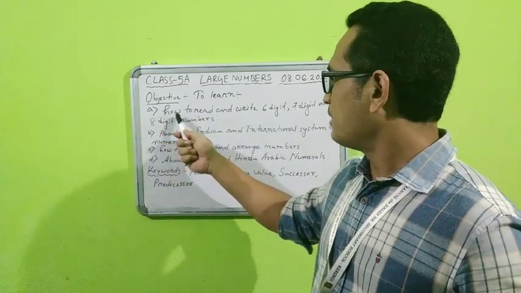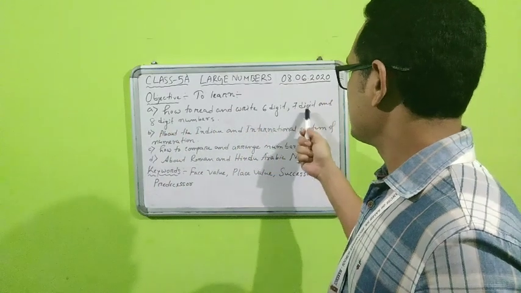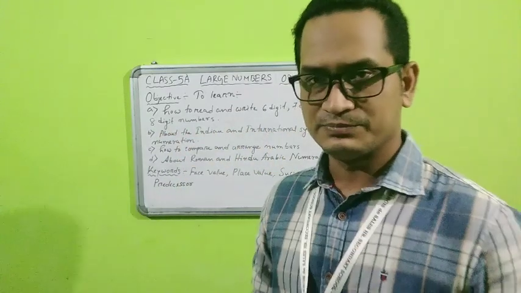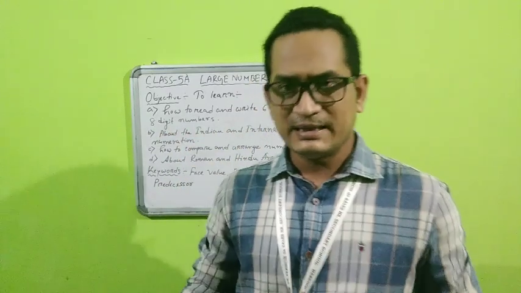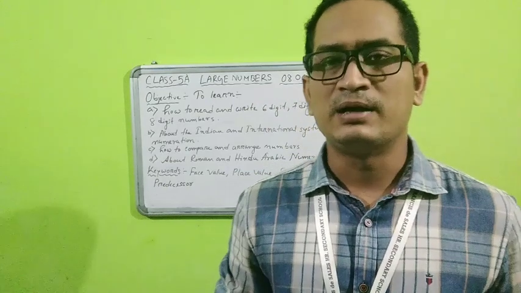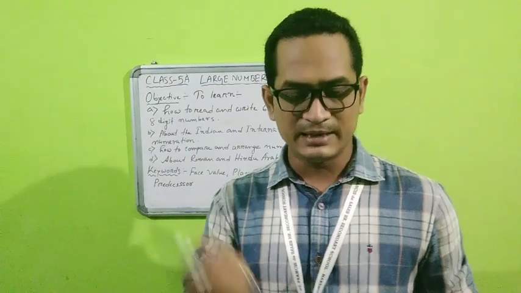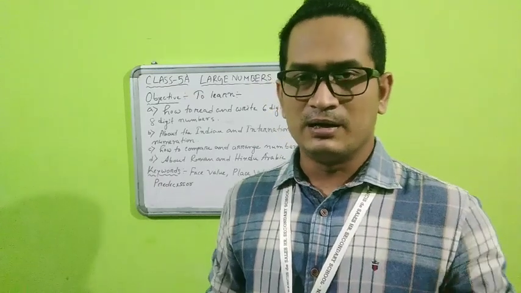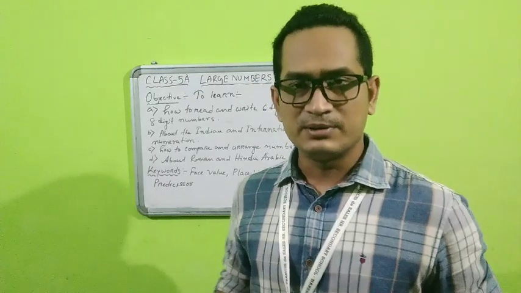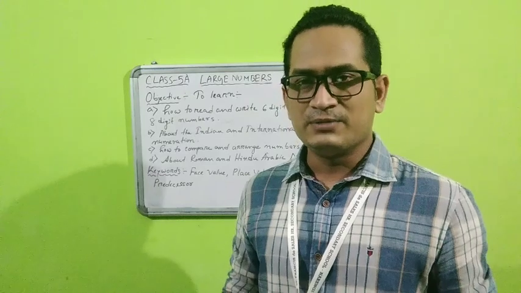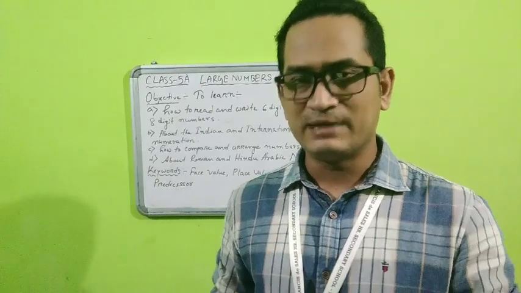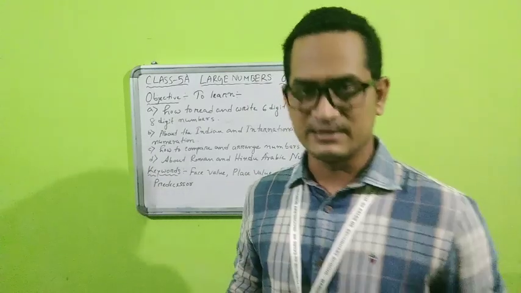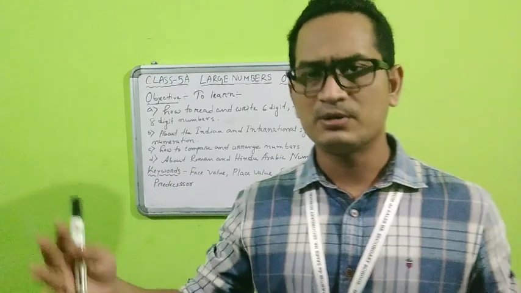First is to learn how to read and write 6-digit, 7-digit and 8-digit numbers. Now students, this topic is about large numbers, as the name says itself. Until class 4, you got up to 5-digit numbers. So now obviously we have to go ahead more than that, and that will be 6-digit, 7-digit, 8-digit. Fine. So this will be a little bit about large numbers.